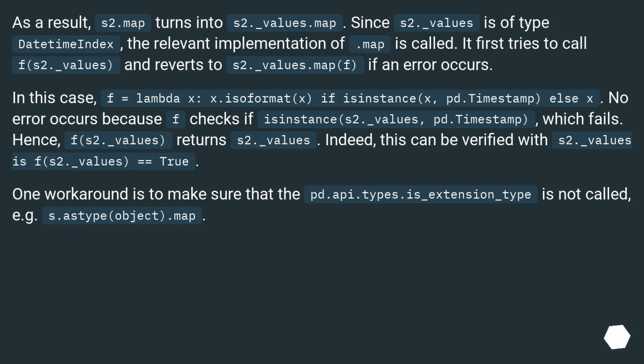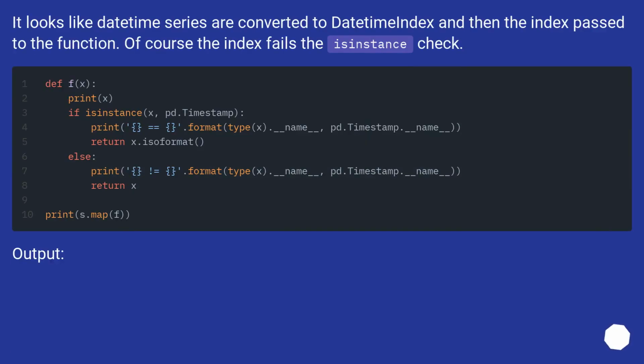Indeed, this can be verified with s2._values is f(s2._values) equals true. One workaround is to make sure that pd.api.types.is_extension_type is not called. For example, s.astype(object).map. It looks like datetime series are converted to datetime index and then the index is passed to the function. Of course the index fails the isinstance check.